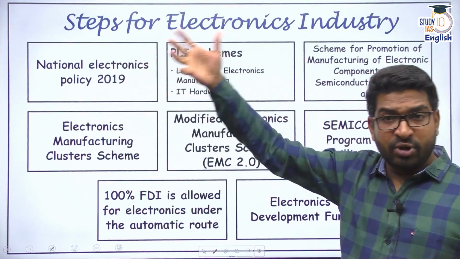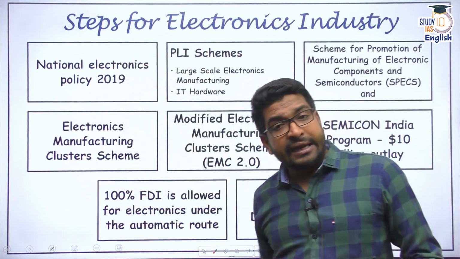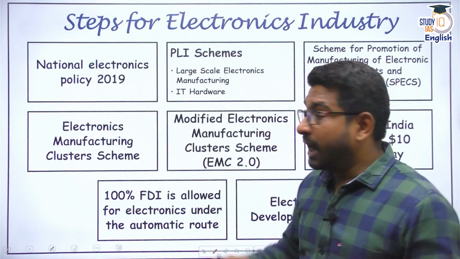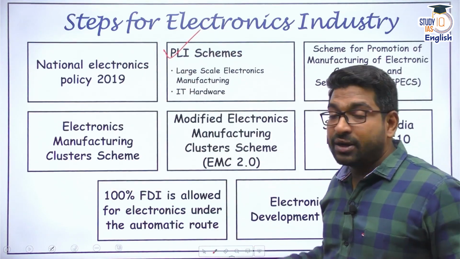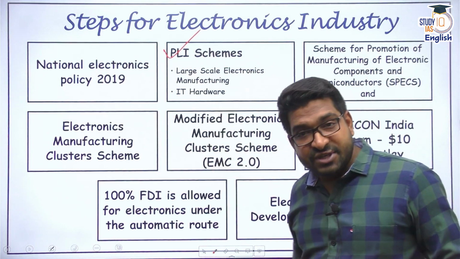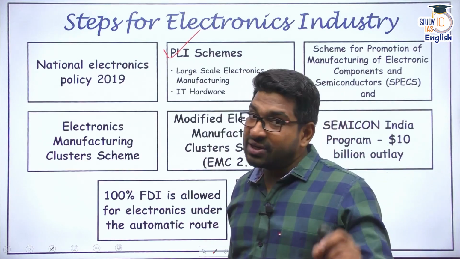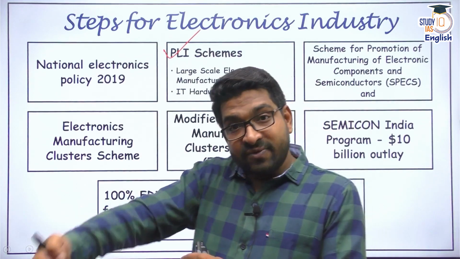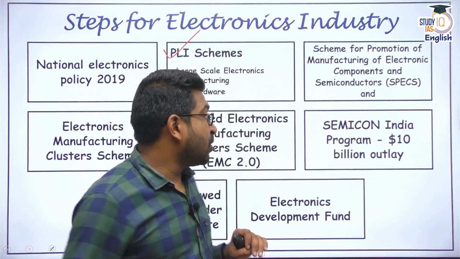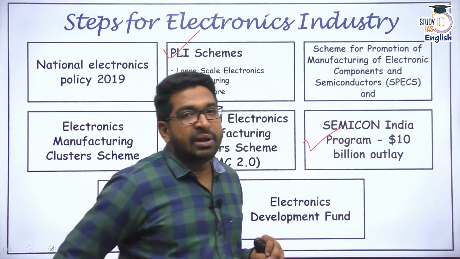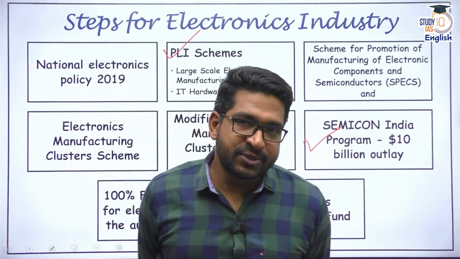As I told you, the national policy on electronics came in 2019. For IT hardware, the PLI scheme, the production linked incentive scheme, is running, the large scale electronics manufacturing IT hardware scheme is running, the electronics manufacturing cluster scheme was running, and its modified version 2.0 has also come. Very recently, we were also running the Semicon India program. A $10 billion outlay has been announced.